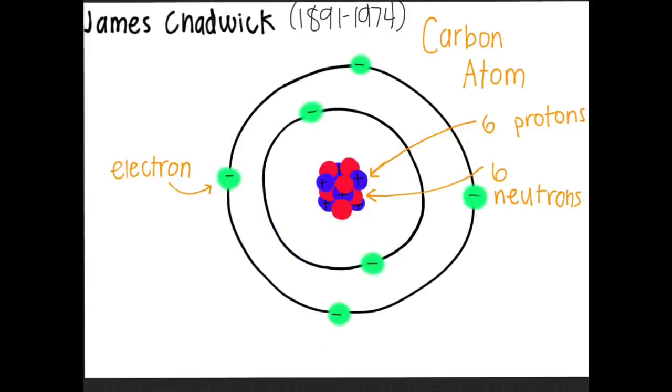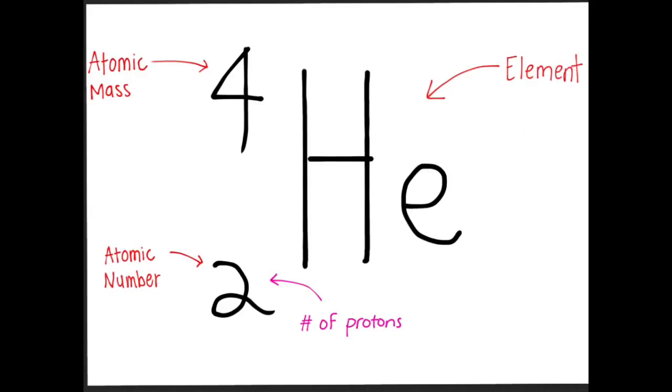James Chadwick established that the atomic number is determined by the number of protons in an atom. Rutherford had noticed that the atomic number, the number of protons, was less than the atomic mass. Helium has an atomic mass of 4, but an atomic number of 2. Since electrons have almost no mass, it seemed that something besides the protons in the nucleus was adding to the mass. He put out an idea that there could be a particle with no charge but a mass, which was later called the neutron.